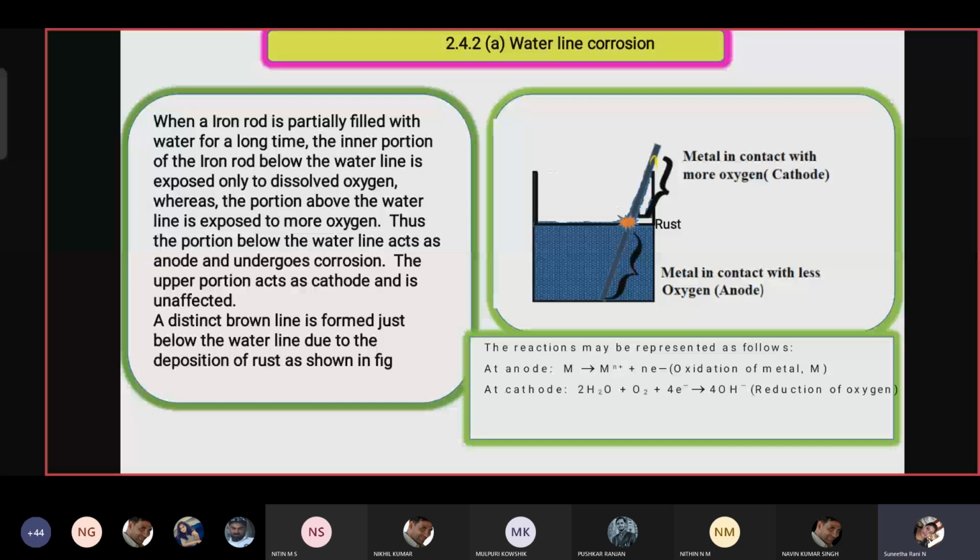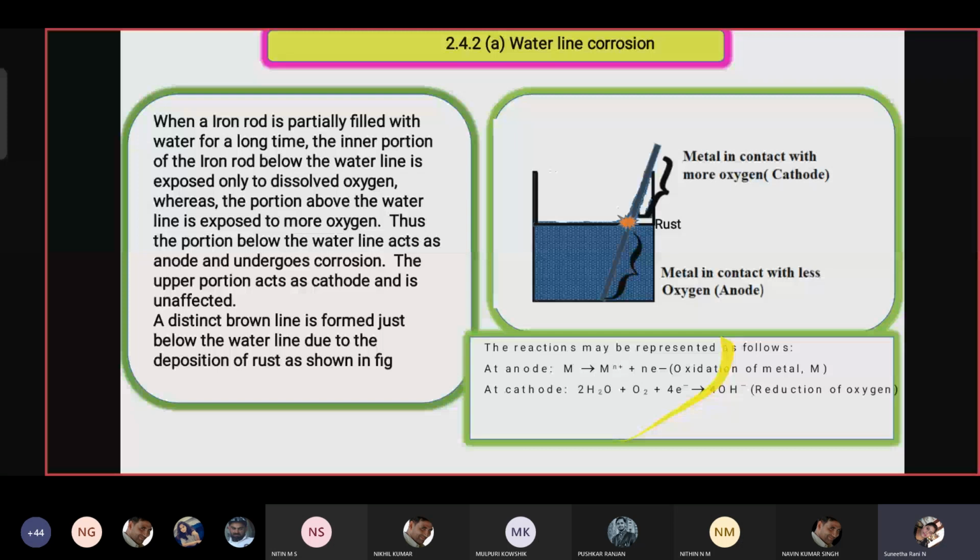The portion below the waterline, which acts as anode, undergoes oxidation. The portion above the waterline surface acts as a cathode, so it undergoes cathodic reaction. The cathodic reaction happens in the medium, not in the cathode part. What is the cathodic reaction? The liberation of OH- ions. And in the anode part, oxidation takes place with the liberation of electrons. So this is an example of waterline corrosion.